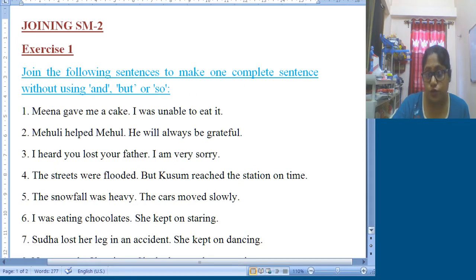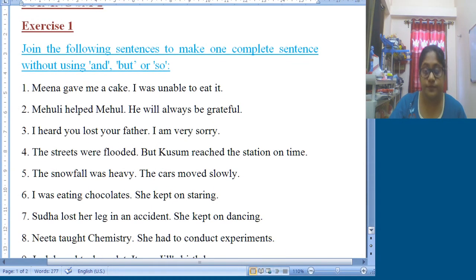So you need to obviously keep the instruction within your mind and do the joining carefully. Here you get 10 sentences and you need to pause the video right here and try to solve these 10 sentences, and then come back to listen to the discussion where I will be discussing the solutions. So you must do that.